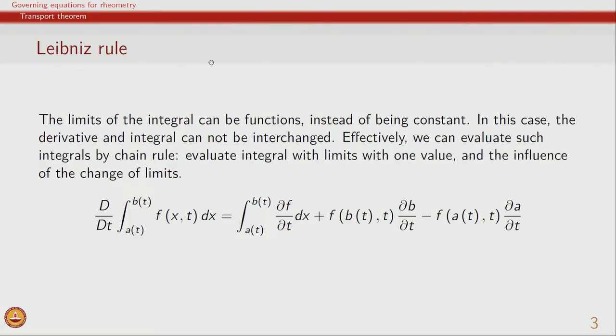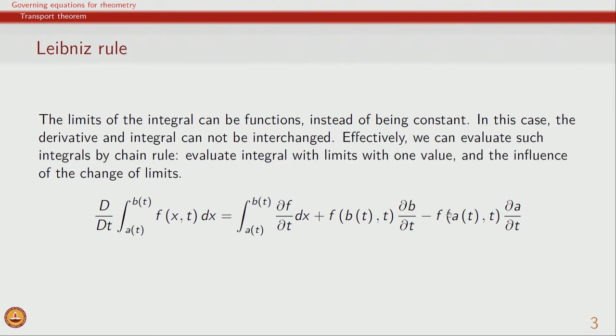We evaluate the derivative of f with respect to time over all this domain. And the other term is a combination of terms in which we look at the value of f at the boundary. This is the first boundary, and then we look at the rate of change of b itself.